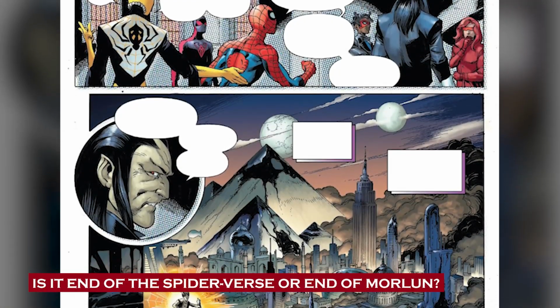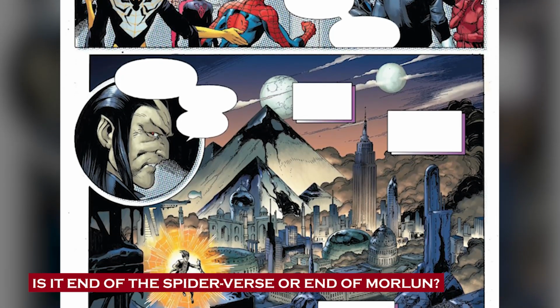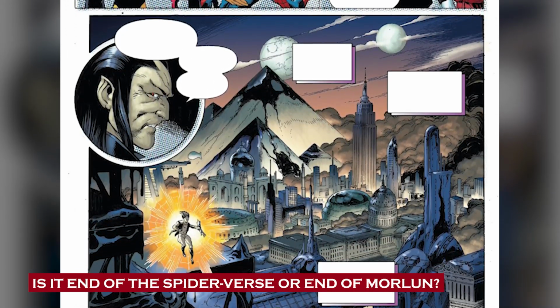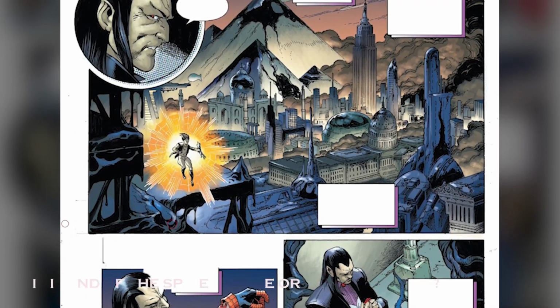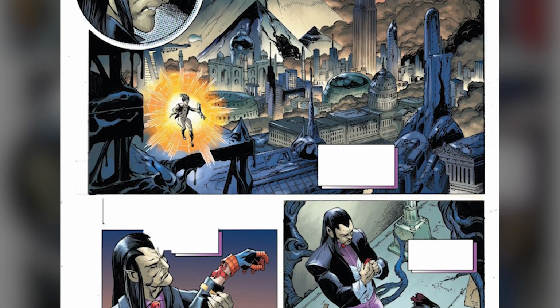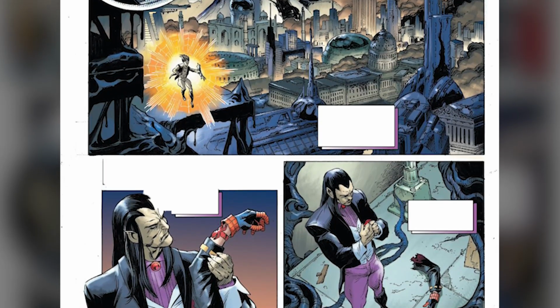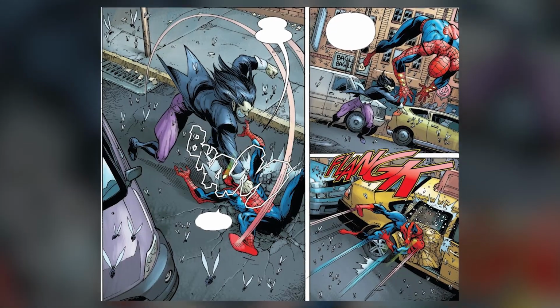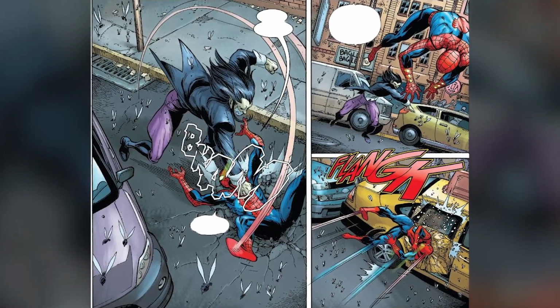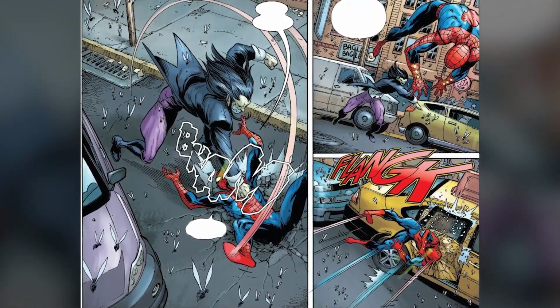Is it end of the Spider-Verse or end of Morlun? Excited to be reunified with his family, and believing that they were already waiting for him at the base of their operations, or Loom World to be more precise, Morlun ended up tearing apart Spider-Boy's left arm to lay his hands on the Dimensional Travel Watch and travel to Earth 3123. There, he confronted Spider-Man, and upon discovering that she had eaten his infant family, he ended up killing her out